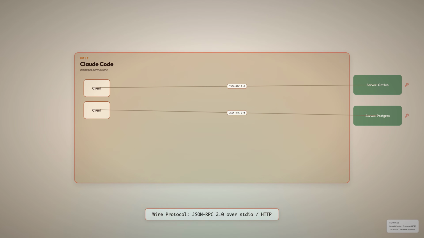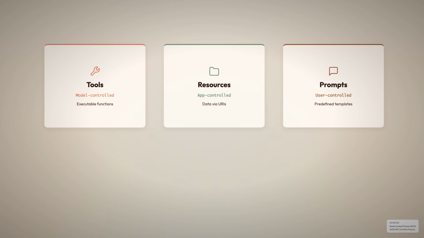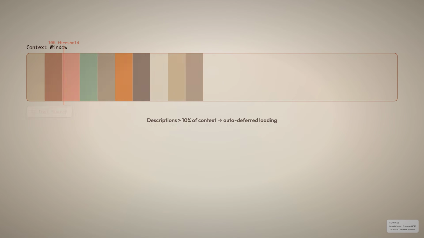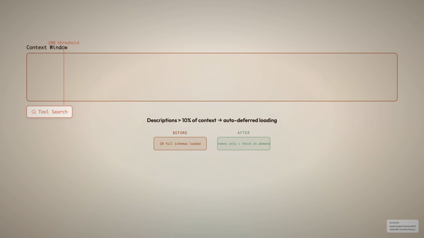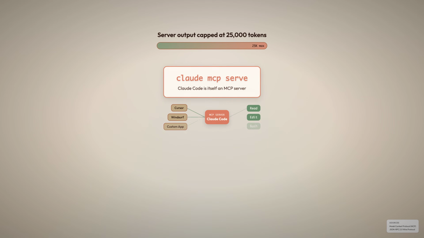MCP defines 3 primitive types. Tools are model-controlled executable functions. Resources are application-controlled data accessed via URIs. And prompts are user-controlled templates. When tool descriptions exceed 10% of the context window, Claude Code automatically activates tool search to defer loading. Each server's output is capped at 25,000 tokens. And here's the recursive twist. Claude Code can itself serve as an MCP server with the command claude mcp serve.